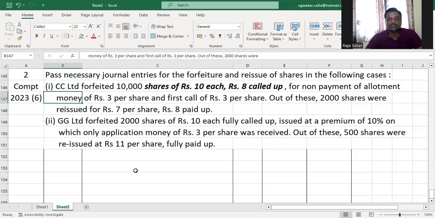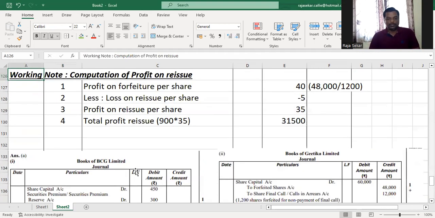Am I right or not, my dear children? 8 rupees has been called up. Allotment money and first call has not been paid, which means that is part of the called up value. So that is totally 6 rupees. So application money is the other remaining that has been called up, which is 2 rupees. And final call money, the amount that has not been called up, is 2, which is very obvious. 10 rupees share, 8 has been called up. So what has not been called up is 2 rupees. And it's a case of partial reissue. But whatever be it, let's start solving the problem.